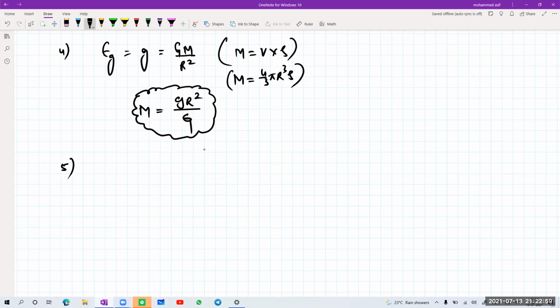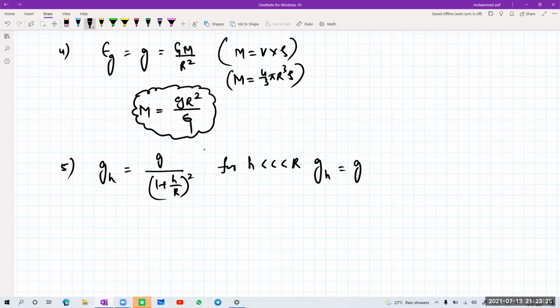Now, acceleration due to gravity at a certain height, g_h is equal to g divided by (1 plus h divided by capital R) whole square. I hope you remember it. This formula is applicable for any height. For small heights, for h very, very less than R, I can make an approximation for this one. g at a certain height is equal to g into, if I take this one above, this will become minus 2, isn't it? So I can use a binomial expansion.